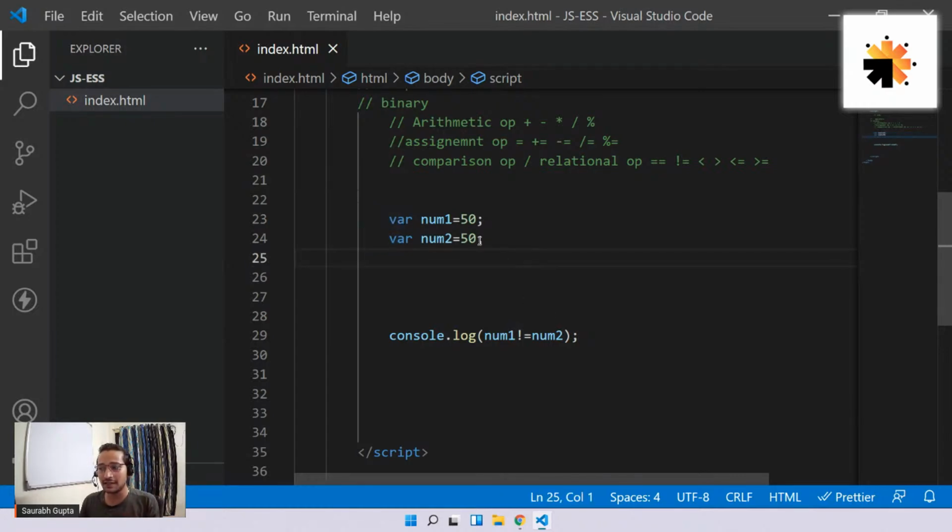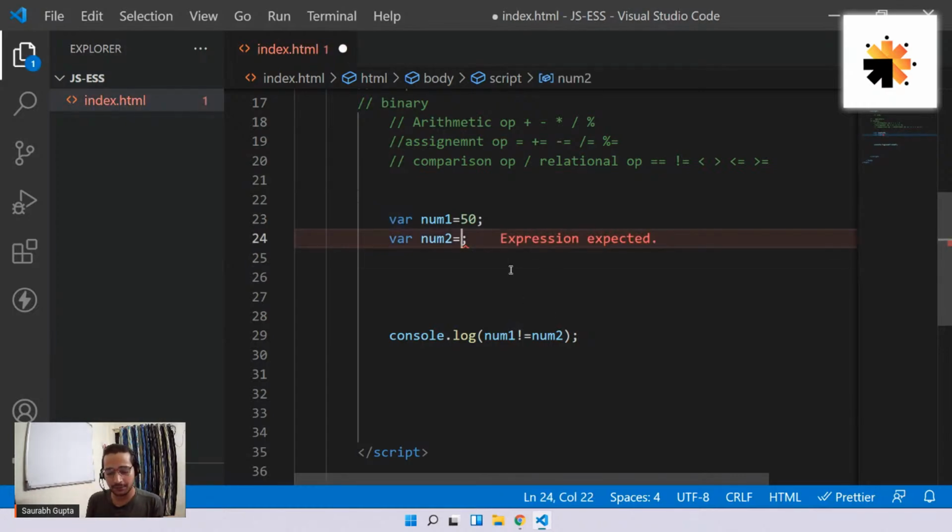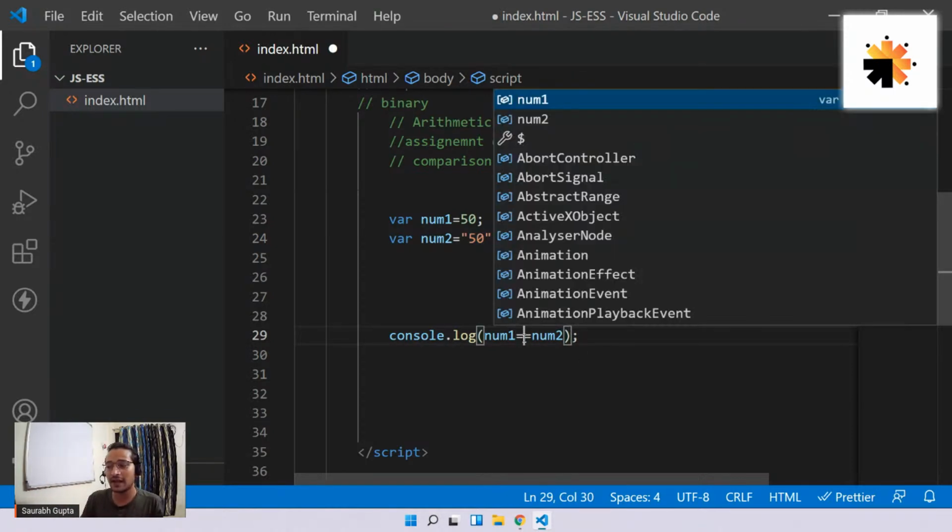And the problem is, see, what if I simply go here and I do this 50. So now this is a number 50, and this is something that looks like 50, but it's not 50 because it's a string. It is looking like 50, but it's not a number. Now, any other language will not let you check a number in a string. They will not let you compare a number in a string because they are strictly typed. If you compare a number in a string, they will give you an error. But here, because it is loosely typed, it actually works.